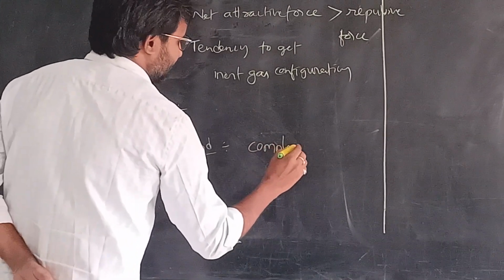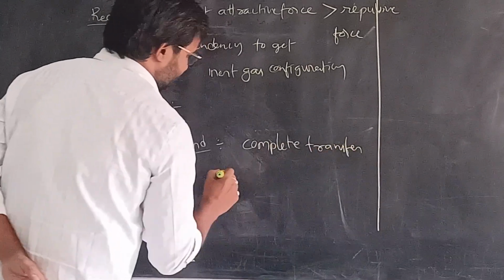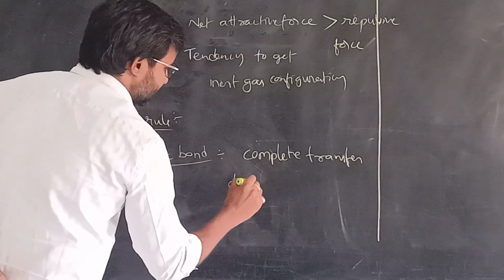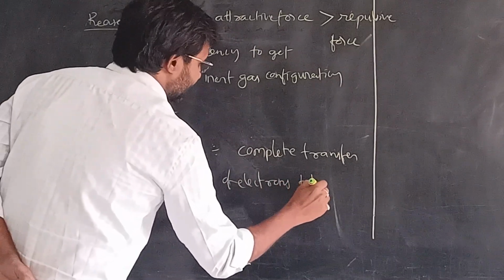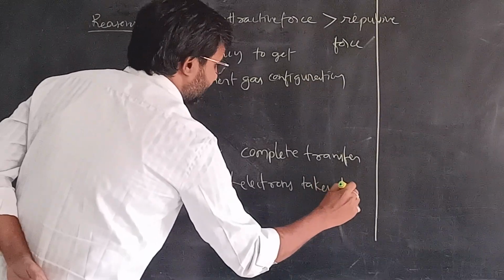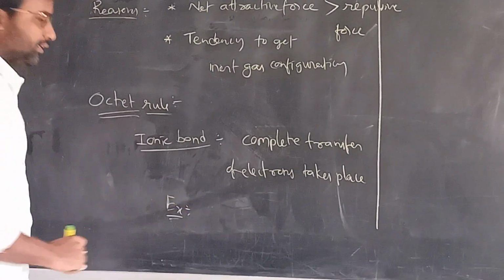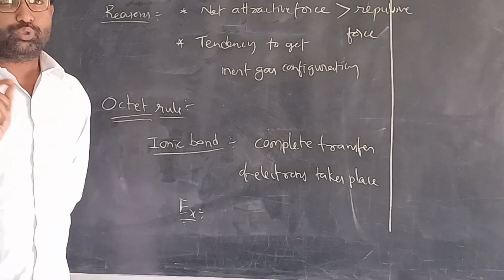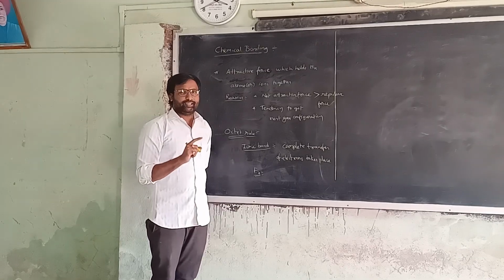Complete transfer of electrons takes place. Example, let's take an example of the ionic bond here: formation of sodium chloride. The formula of sodium chloride is NaCl.